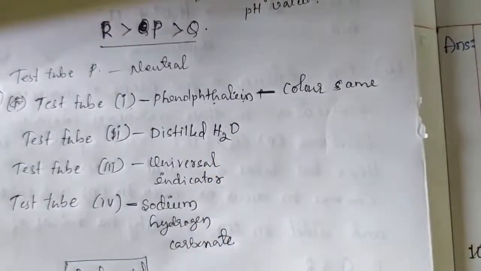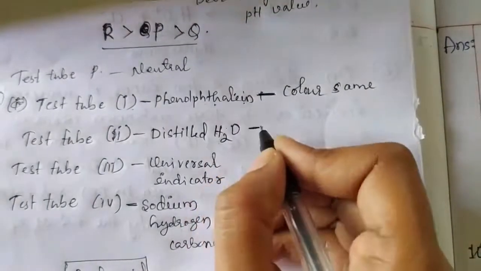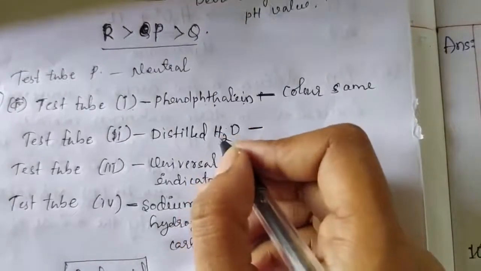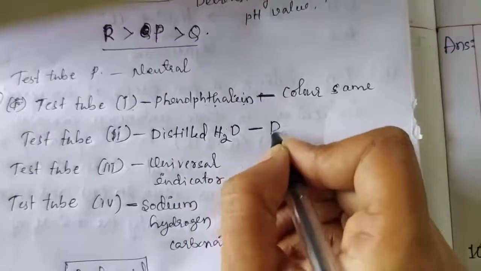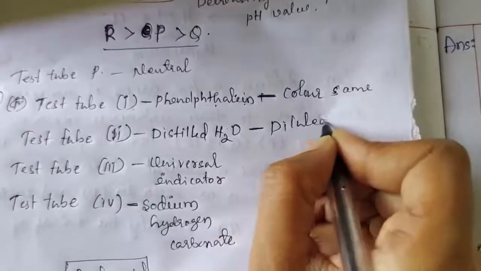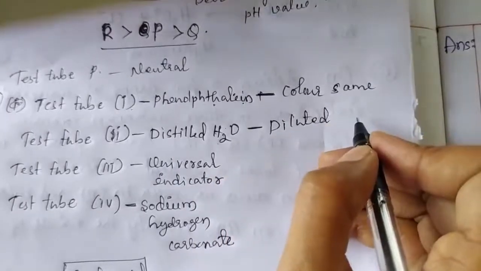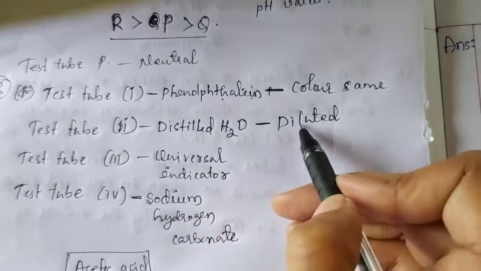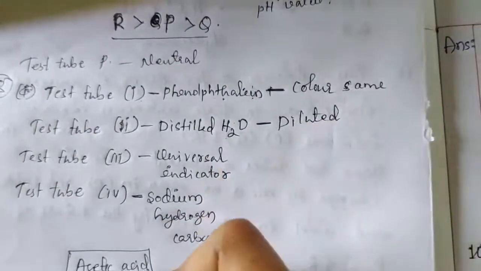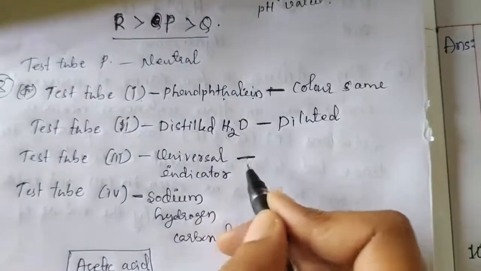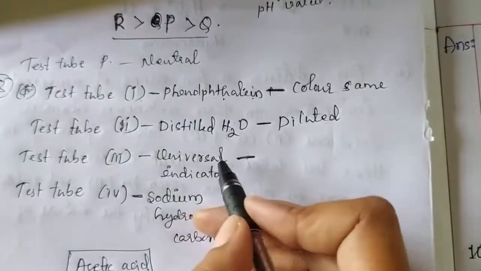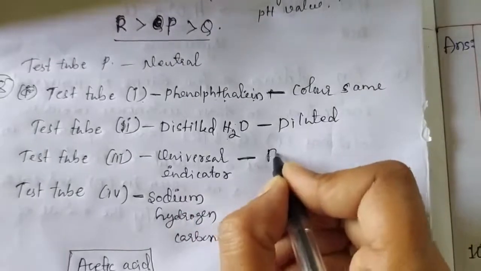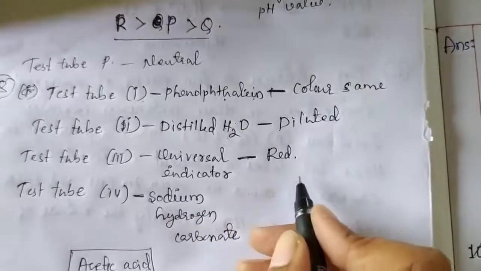Okay, when we add this acetic acid to the distilled water, the acetic acid is diluted. Here there is no change in color, only the acid is diluted. And when we add this acetic acid to the test tube having universal indicator, we observe the red color.